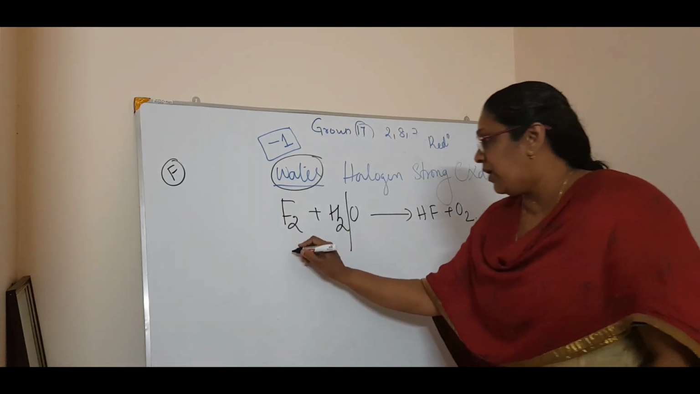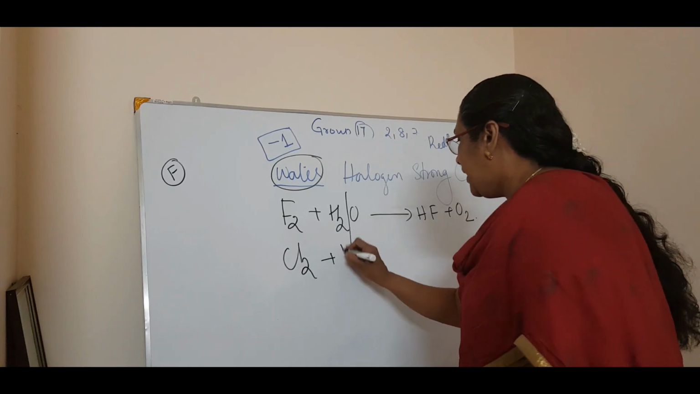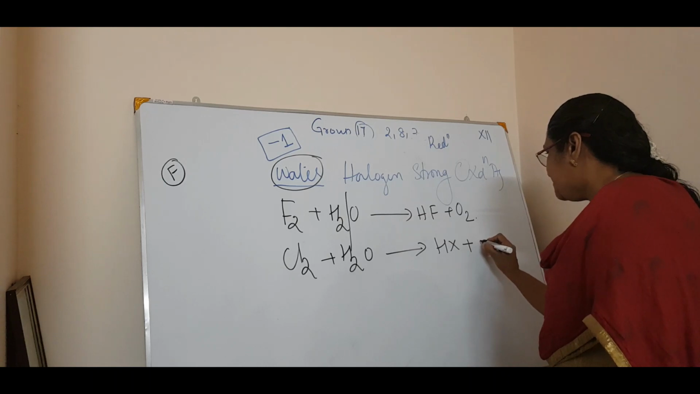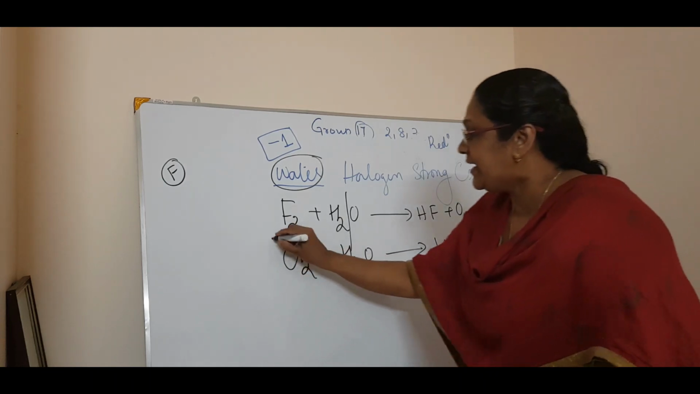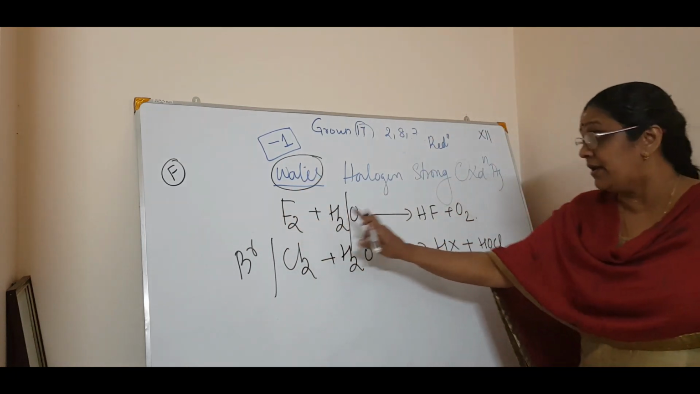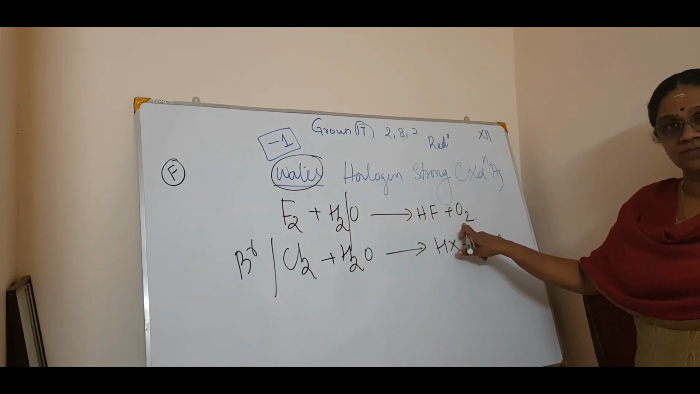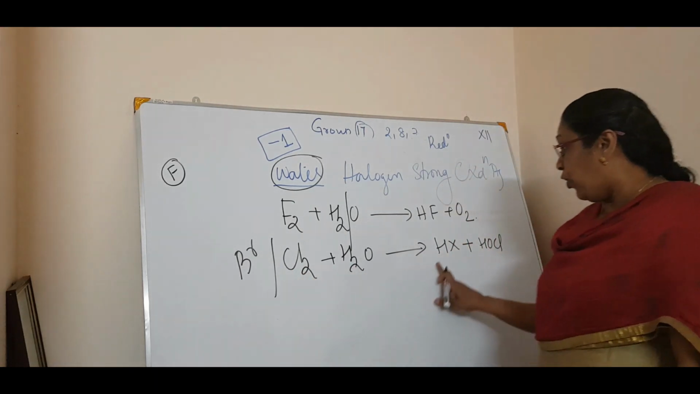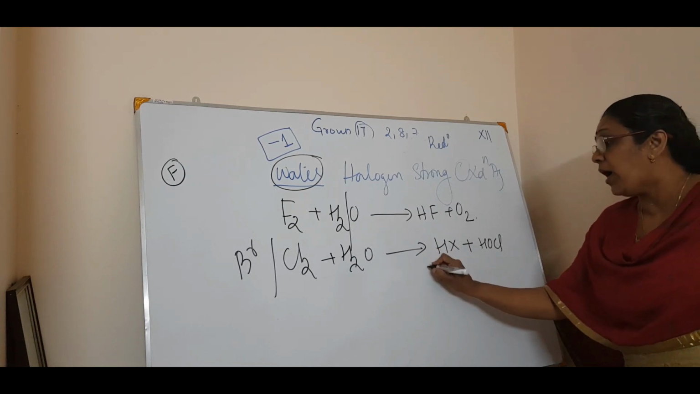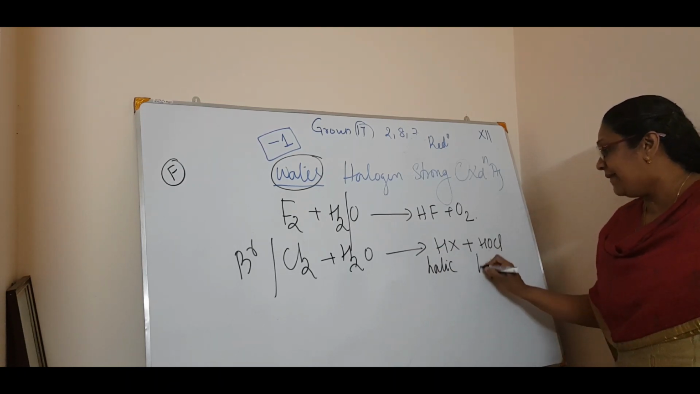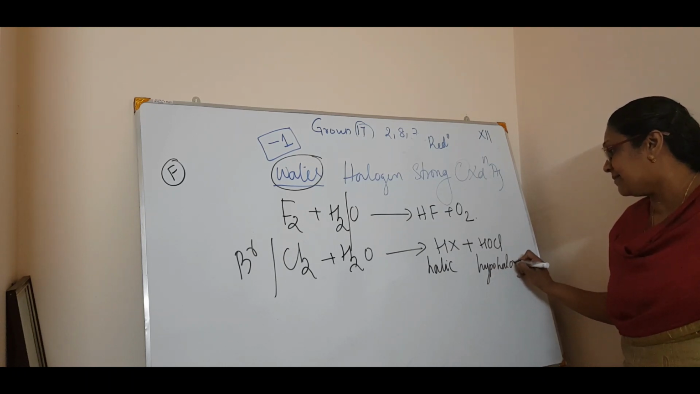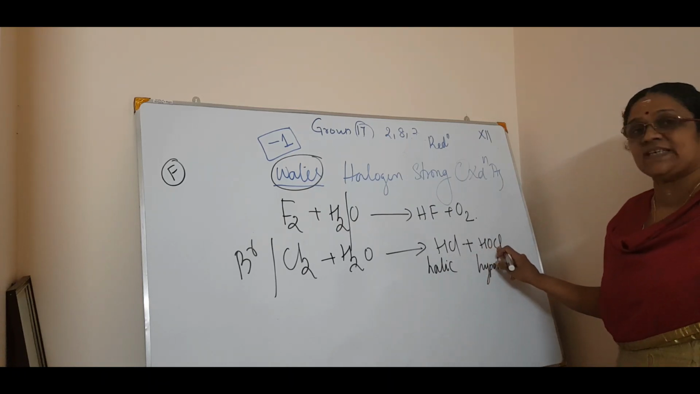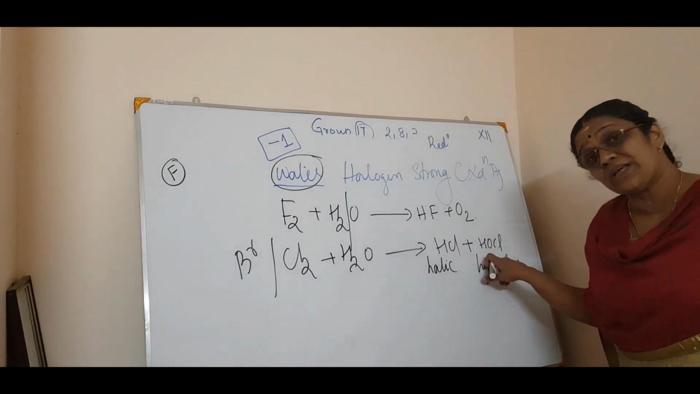Now, so this is fluorine. Coming to chlorine, chlorine reacts with water. It will form HX plus HOX. When it is fluorine, it gives HF and O2. But bromine and chlorine react with water to form HX, that is a halic acid, and HOX, this is hypohalous acid. For example, chlorine plus water will give HCl plus HOCl. HOCl means hypochlorous acid.